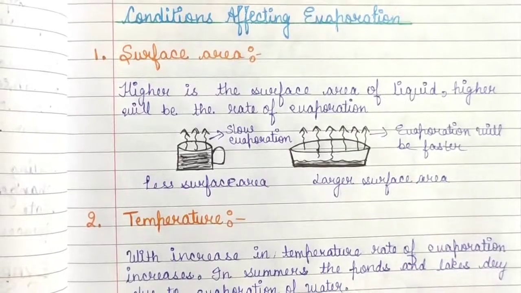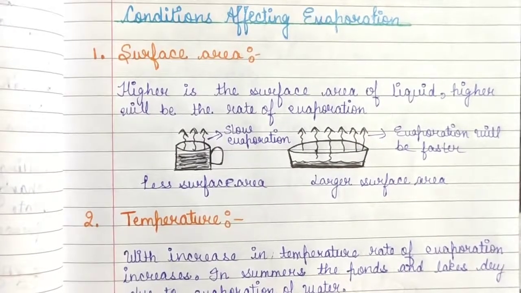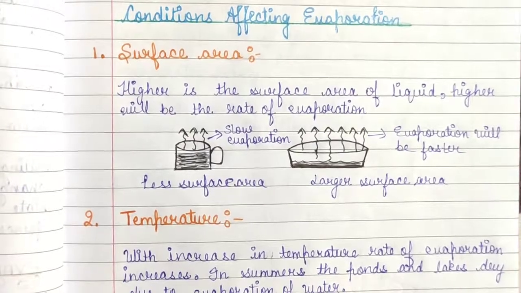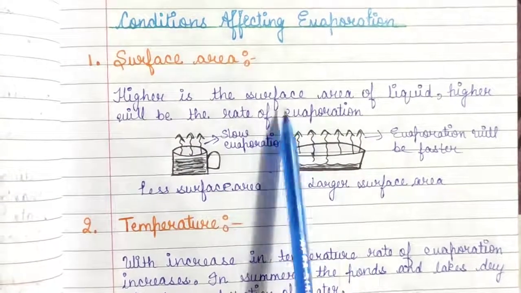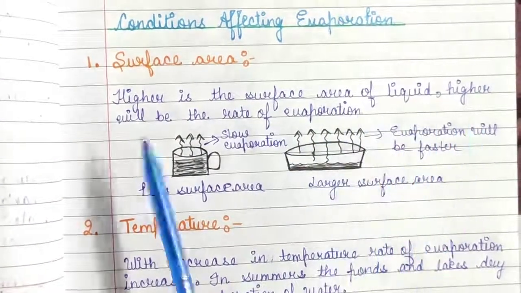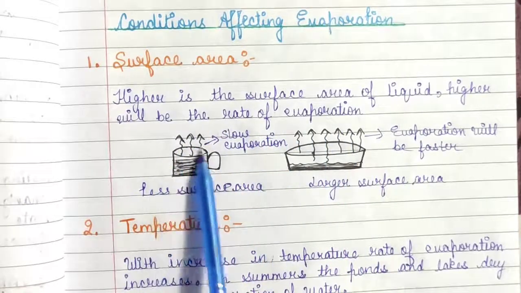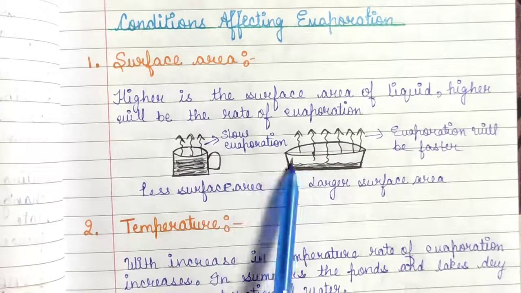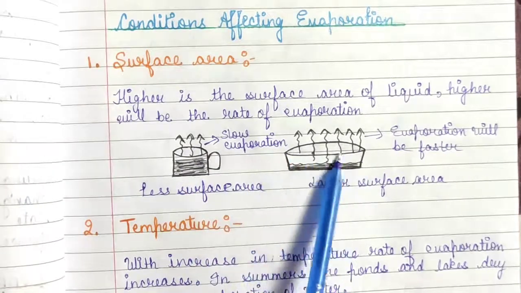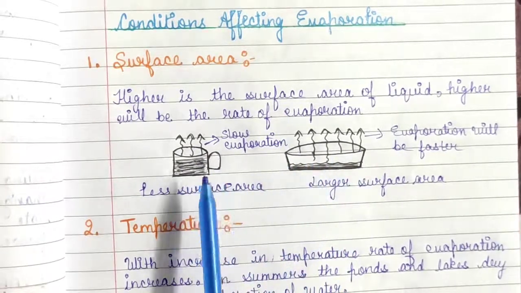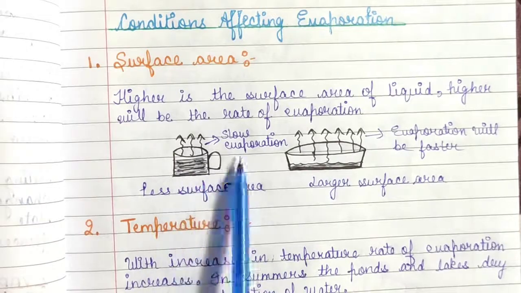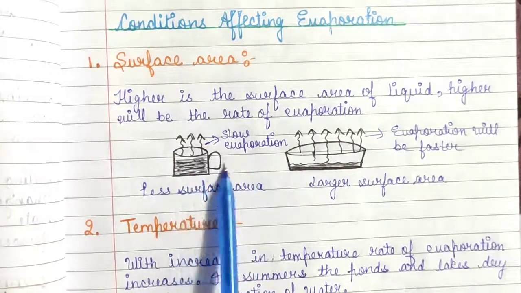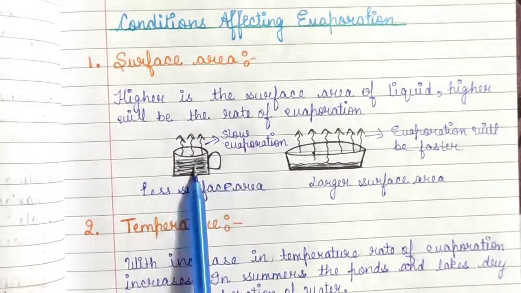So, conditions affecting evaporation, number 1 is surface area. So students, higher is the surface area of liquid, higher will be the rate of evaporation. As you may observe in the diagram, it is a cup and a larger bucket. In the cup, slow evaporation takes place because the surface is less.